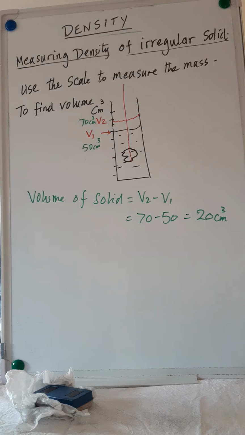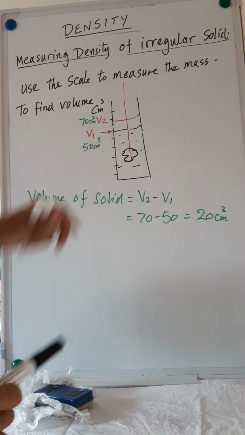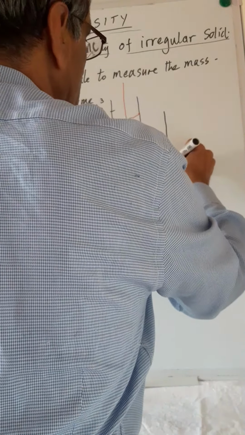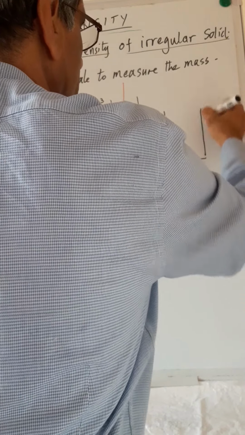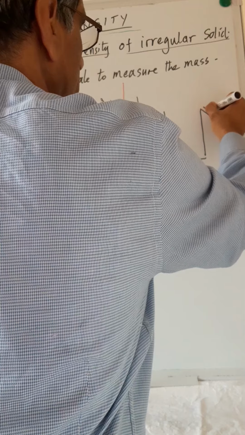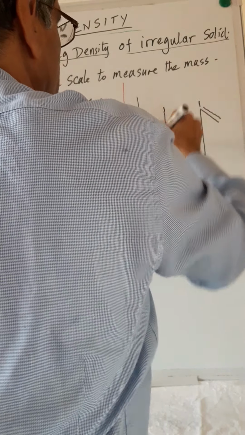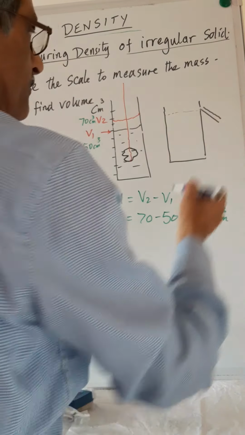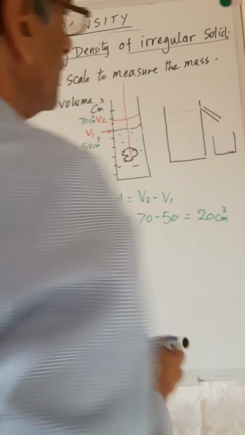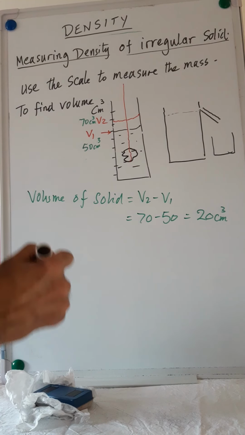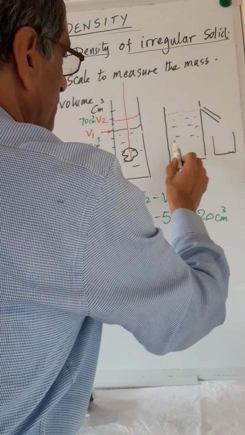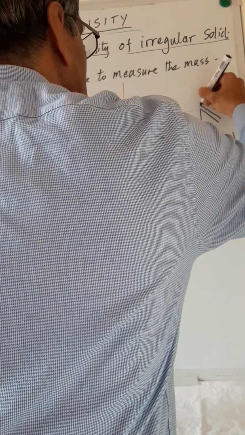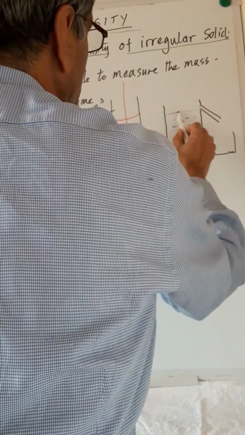Now, this is one way of doing it. If the object is large and it doesn't fit into a cylinder, we can use a Eureka can, which is a can which looks something like this, and it has a spout like this, and this is filled up with water right up to the top.